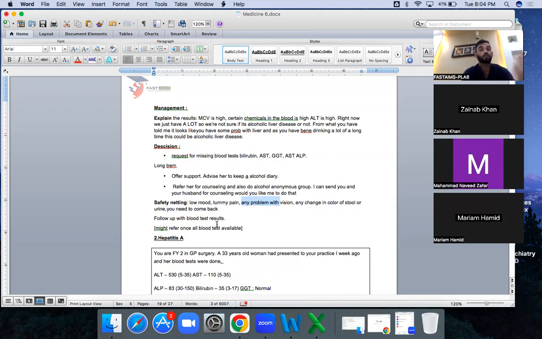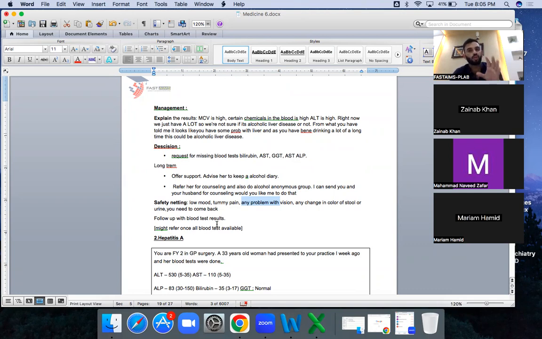We have discussed both scenarios here together, but be specific regarding any scenario. For example, in one scenario, AST and ALT are high, with a ratio of more than 2. This is typical of alcohol. And in the other one, only ALT is high. Because only ALT is high, it can be due to any reason. AST and ALT high is typically due to alcohol-related disease.